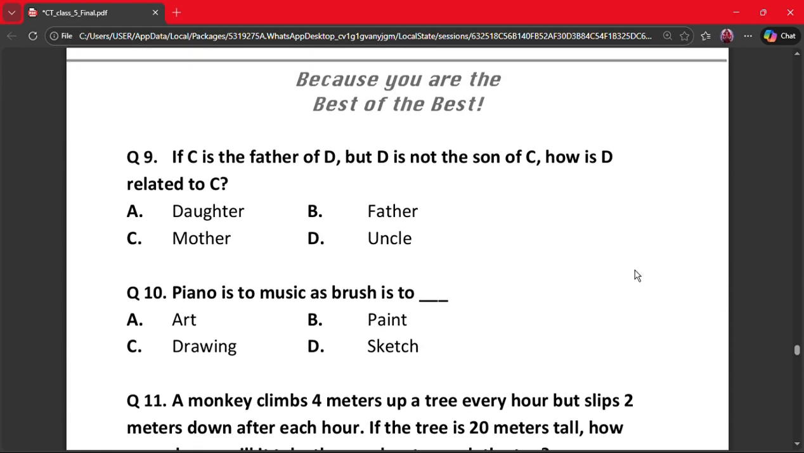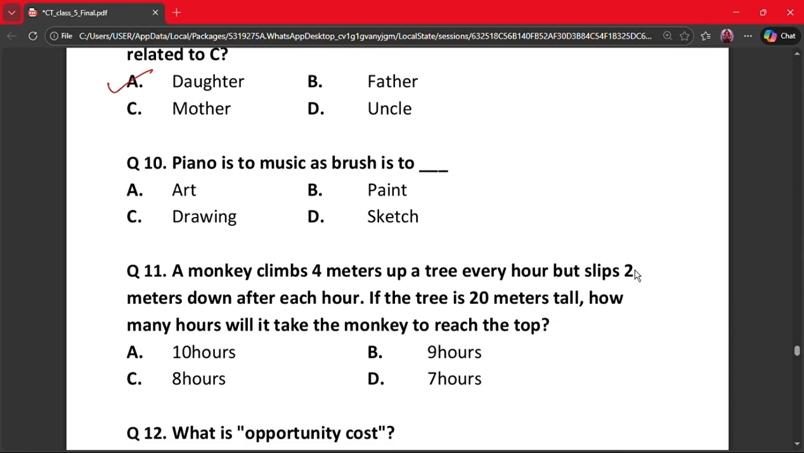Next question is question number 9. If C is the father of D, but D is not the son of C, how is D related to C? A. Daughter, B. Father, C. Mother, and D. Uncle. So D is a child of C, not son means female child. So D is daughter. So the correct answer is option A.